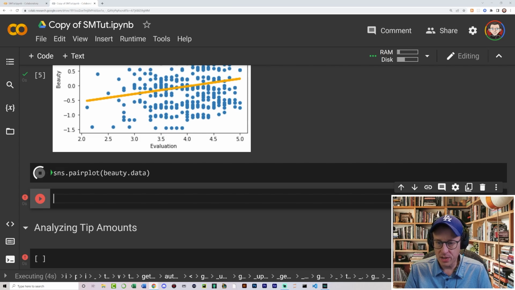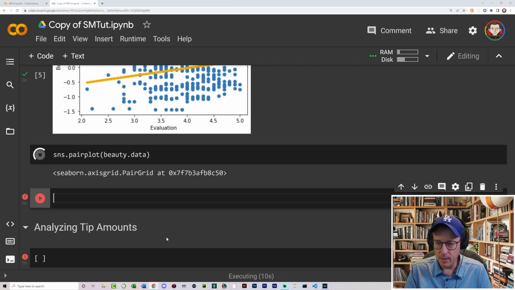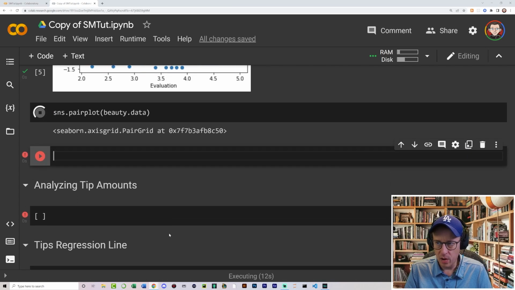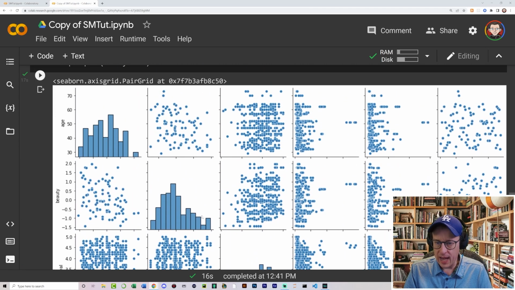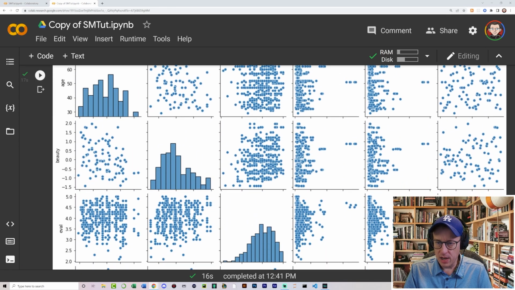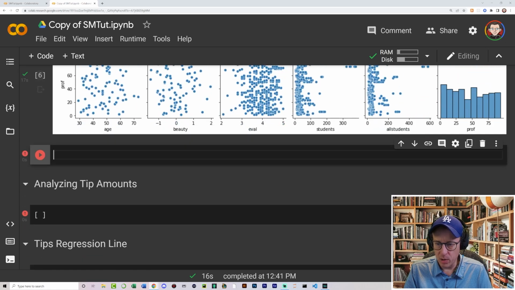And what it's going to do is show us everything all at one time. As you can see, Google Colab sometimes is a bit slow. This is normally something that happens instantaneously on my computer. But there you can see, now we're able to look at the age, and this first column right here is going to be age, of course.